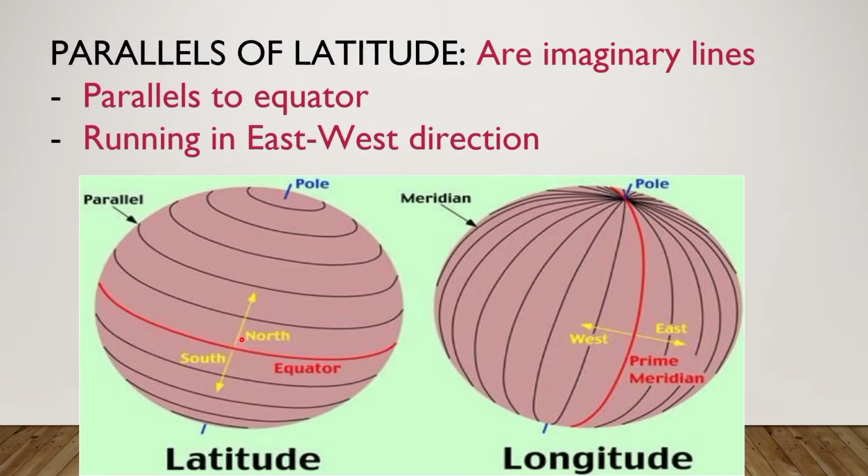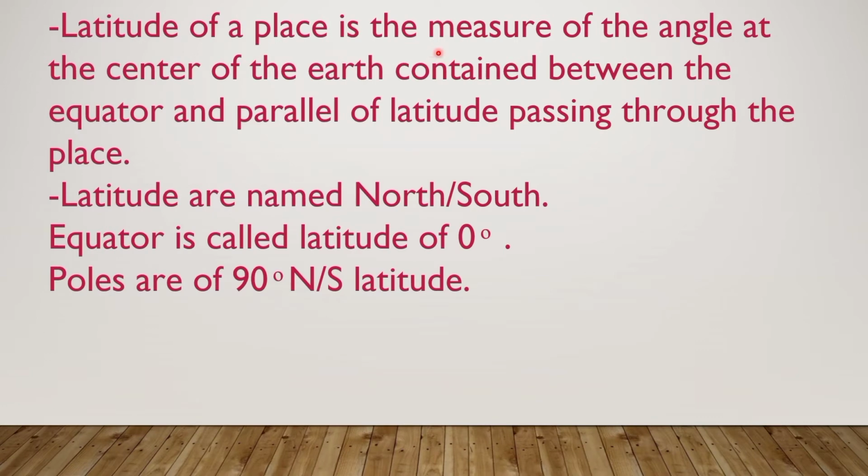If the parallels of latitude are above the equator, towards the north pole, then we say the latitude is north. And if they are below the equator, towards the south pole, then we say the latitude is south. Now we should also know that latitude is not a line, it is an angle. So we define the latitude of a place as the measure of the angle at the center of the Earth contained between the equator and the parallel of latitude passing through the place.